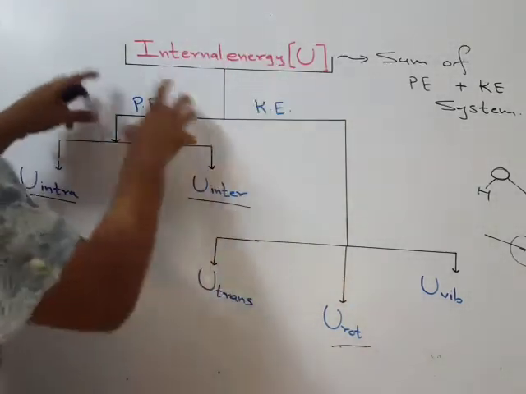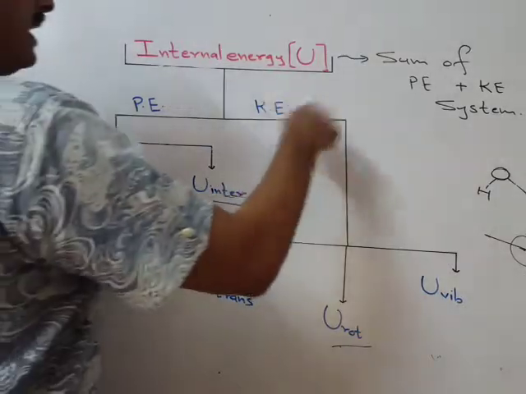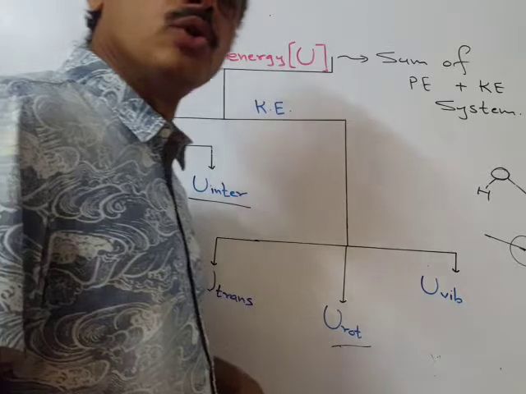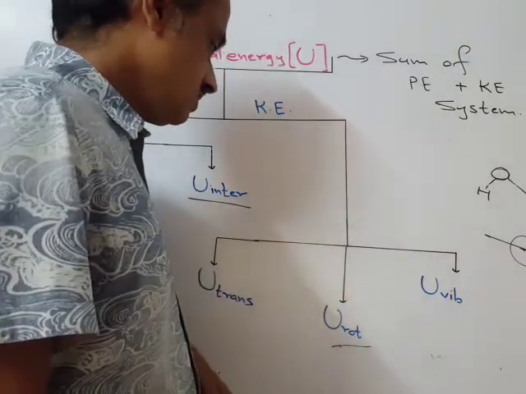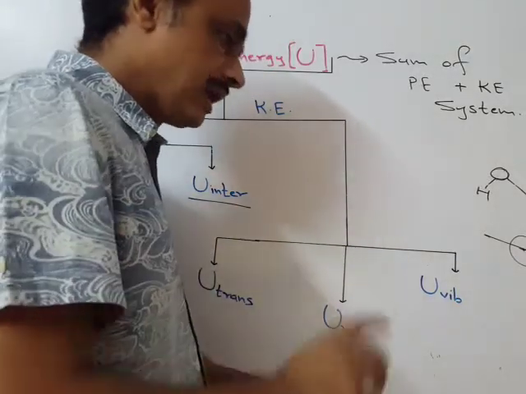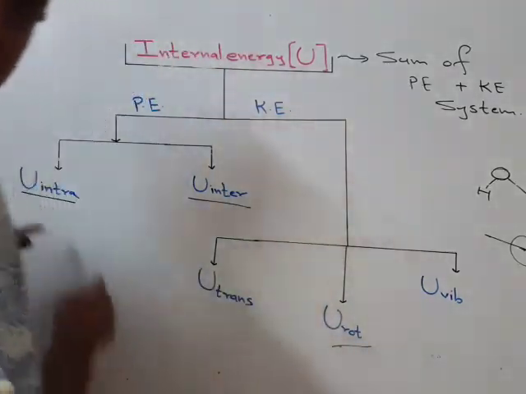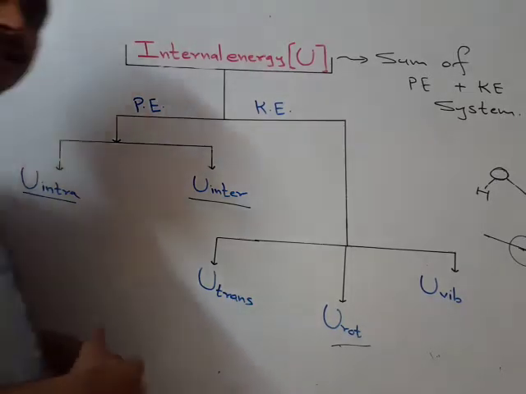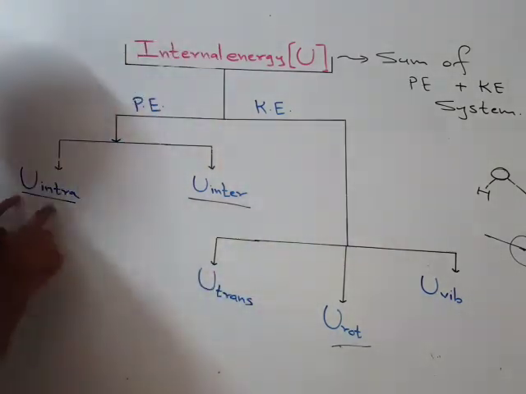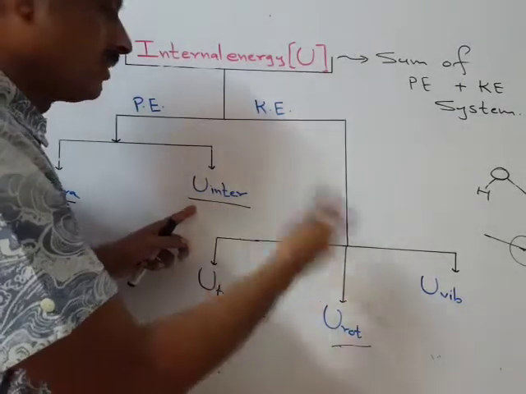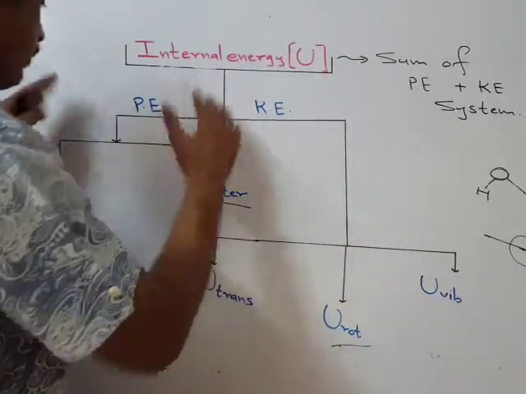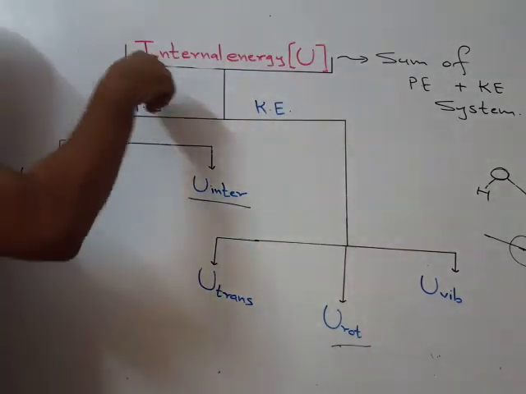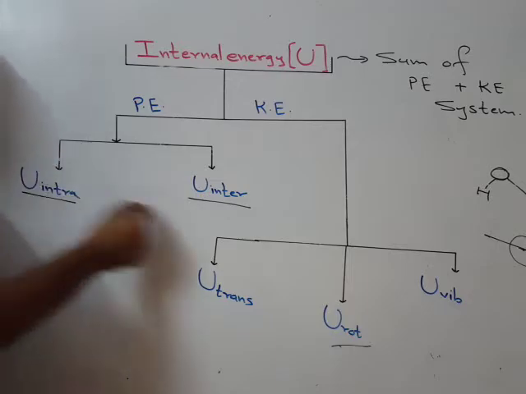So internal energy has two parts: kinetic energy and potential energy. These two we have considered. And in kinetic energy, there are these three factors. So let us consider an example, a chlorine molecule in gaseous form. Since there is a covalent bond, the intramolecular factor is applicable, but since it is in gaseous form, the intermolecular factor is not present. So whatever is the internal energy of the chlorine molecule in gaseous form, from the potential point of view, it is because of this and not because of this.